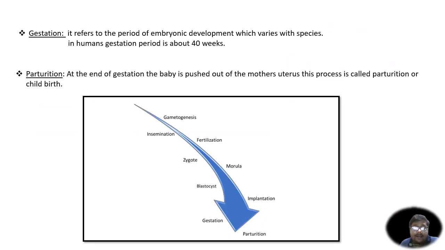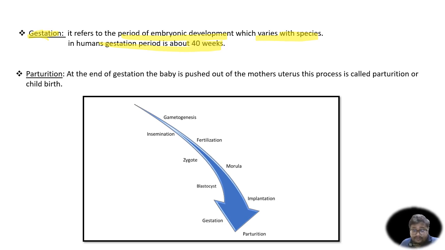Finally, what will happen is that after implantation, the embryo will start developing, and it will go on developing till a certain time arises, and it can only grow more outside the body of the female. So that time period is called gestation. So what is gestation? It refers to the period of embryonic development which varies with each species. In case of humans, the gestation period is about 40 weeks. In different animals, it is different. Some animals have a very small gestation period. Some animals have a larger duration of gestation period.